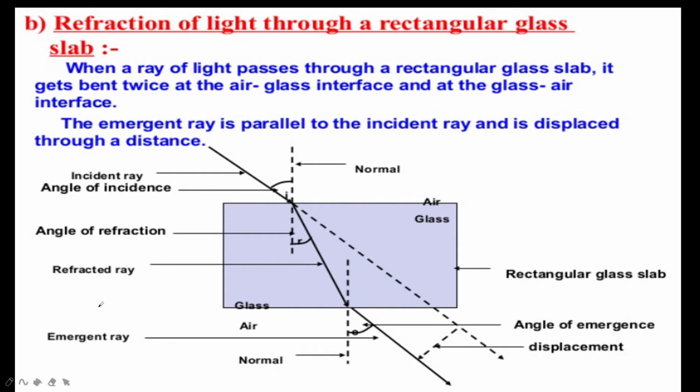Next one, refraction of light through a rectangular glass slab. The refraction of light going from one medium to another medium takes place according to two laws. That also we'll discuss. So that is the next part of this discussion. Before going to that, if we see this, this is the glass slab which was taken. Here when it was taken, the light ray is passing like this.